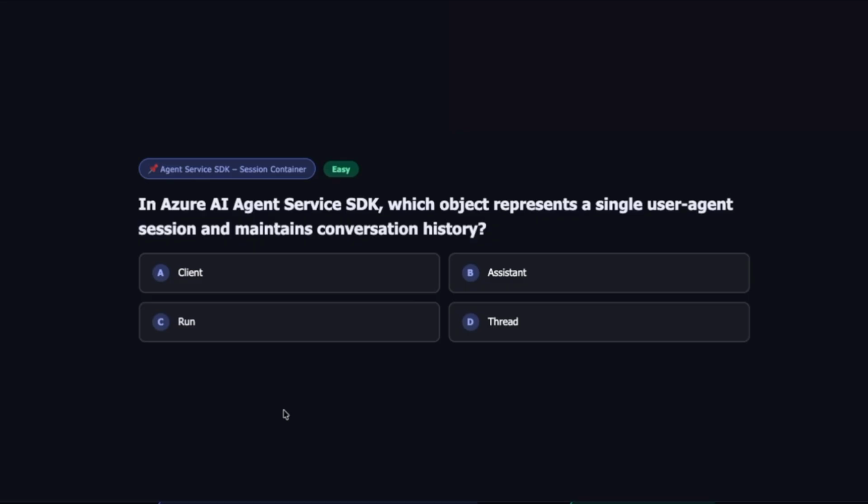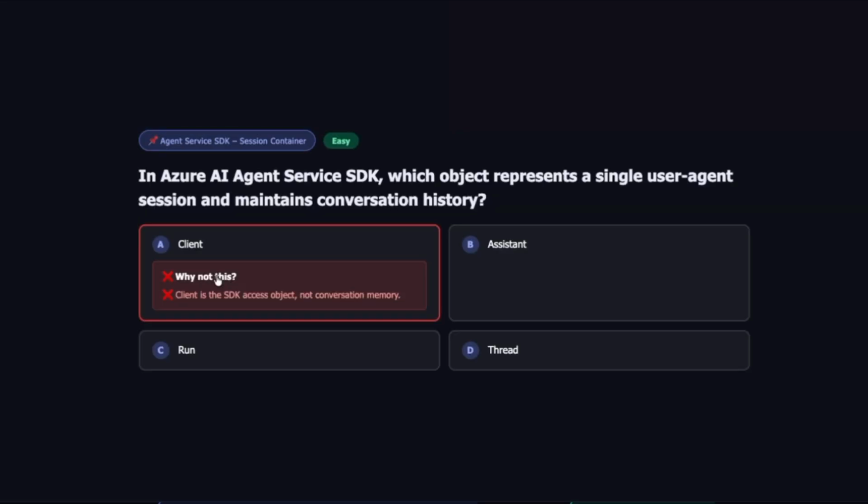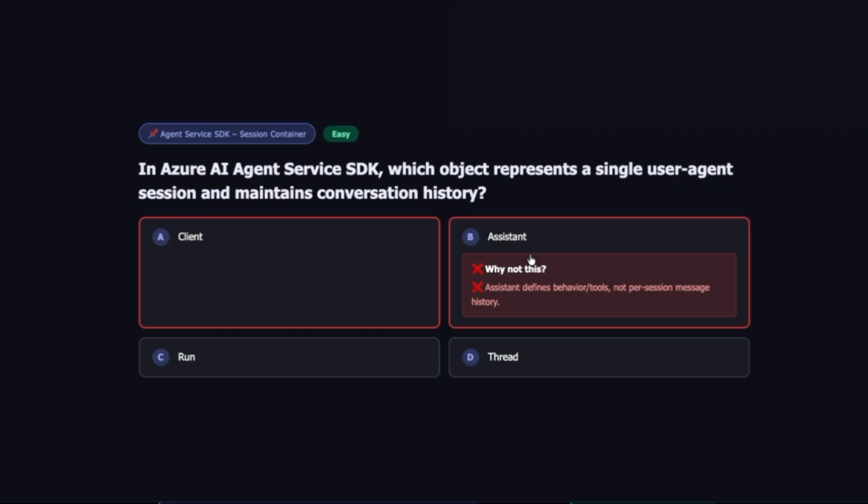AI-103 practice question 17. Thread, agent, client, or run. In Azure AI Agent Service SDK, which object represents a single user-agent session and maintains conversation history? We have four options. Let's eliminate the wrong answers. Client is the connection to Azure AI Agent Service. Assistant is the AI agent itself.